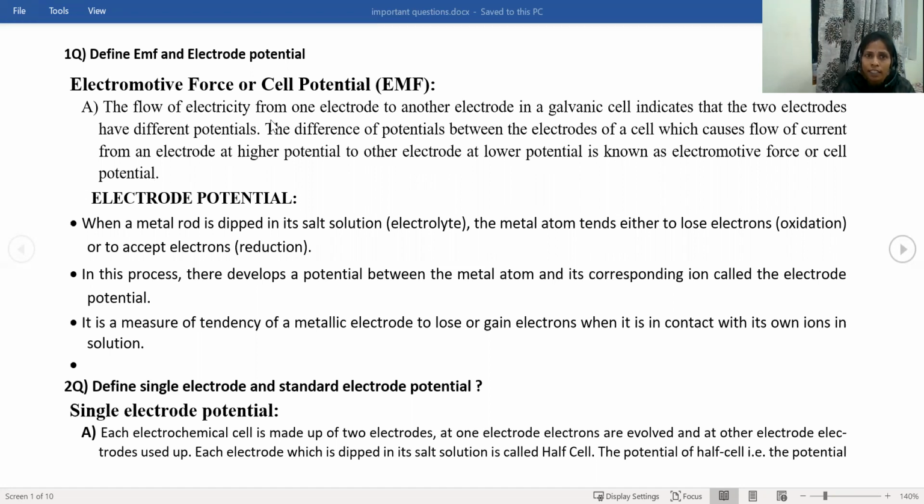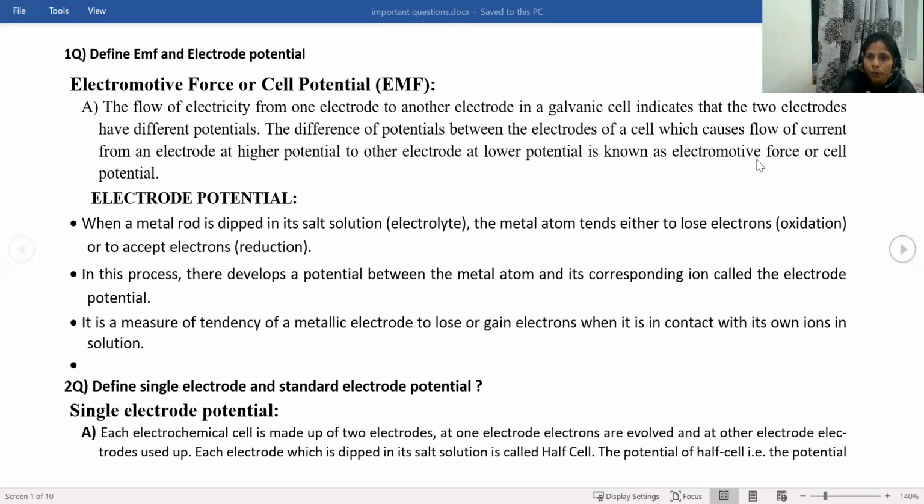The flow of electricity from one electrode to another electrode in a galvanic cell indicates that the two electrodes have different potential. Only if the two electrodes have different potential will the electricity pass from one electrode to another. So that difference of potential between the two electrodes of a cell, which causes flow of current from an electrode at higher potential to the other electrode at lower potential, is known as the electromotive force.